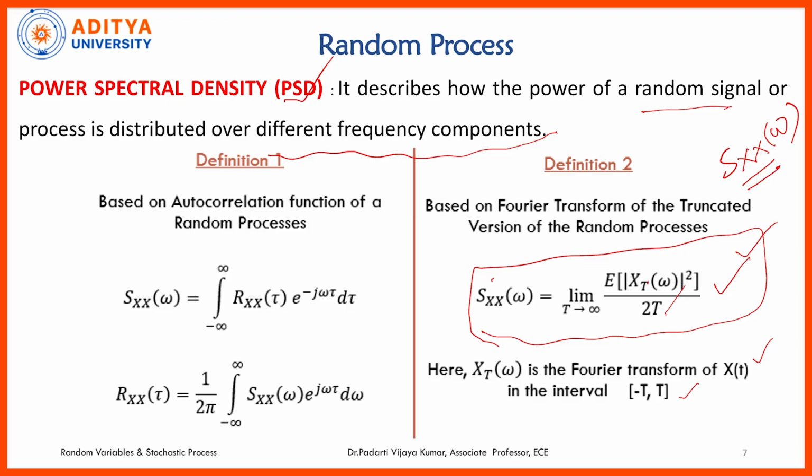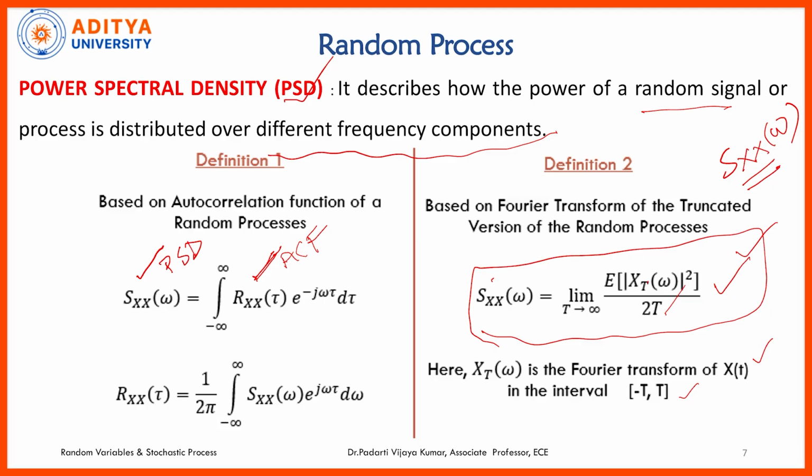Also, I mentioned that we will see the relationship between temporal characteristics and spectral characteristics. One of the temporal characteristics we have seen is the autocorrelation function, and the power spectral density is the spectral characteristic. These two are interrelated with the help of a Fourier transform.